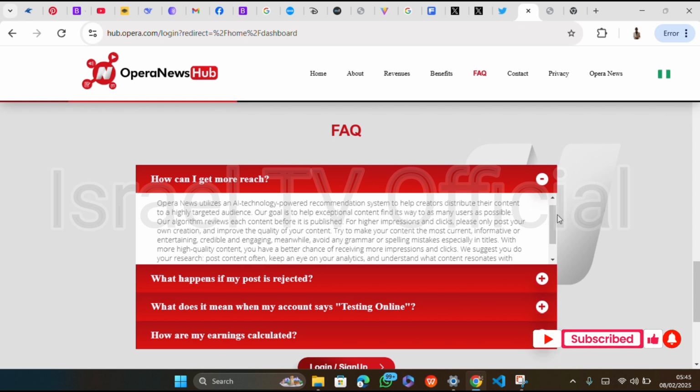Opera News utilizes an AI technology powered recommendation system to help creators distribute their content to a highly targeted audience. Our goal is to help exceptional content find its way to as many users as possible. Our algorithm reviews each content before it's published. For higher impressions and clicks, please only post your own creation and improve the quality of your content.